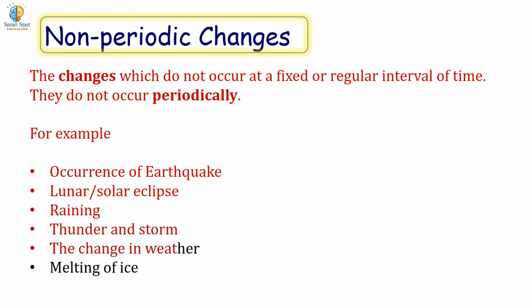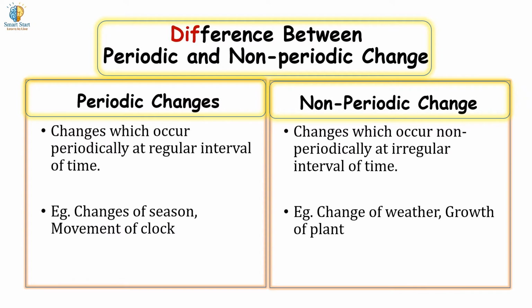Difference between periodic and non-periodic change. Periodic changes occur periodically at regular intervals of time. Non-periodic changes occur non-periodically at irregular intervals of time. Examples of periodic changes are changes of season, movement of clock. Examples of non-periodic changes are changes of weather, growth of plant.